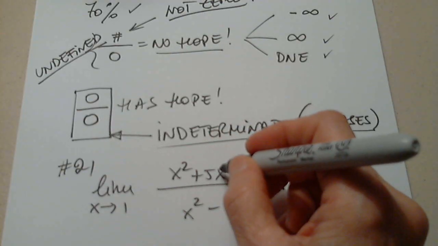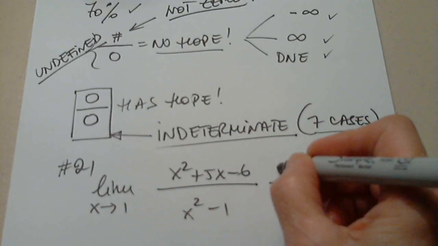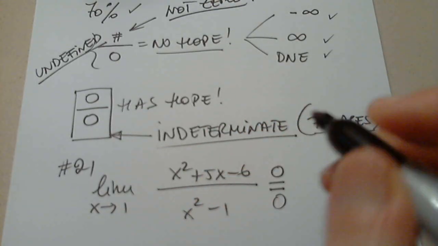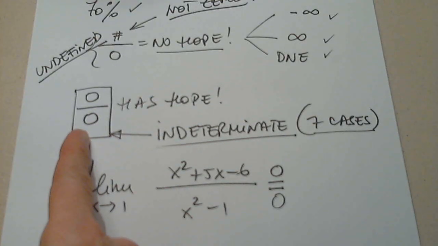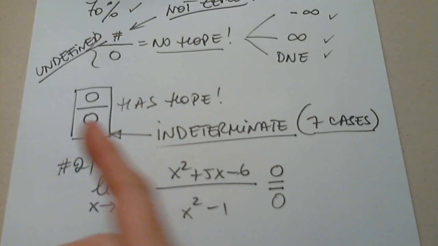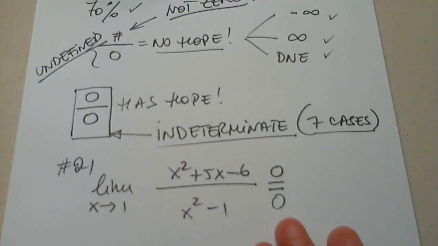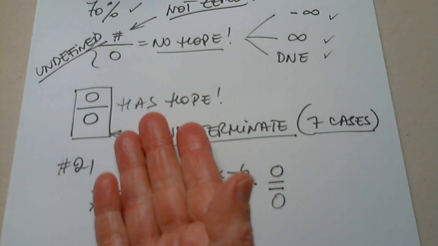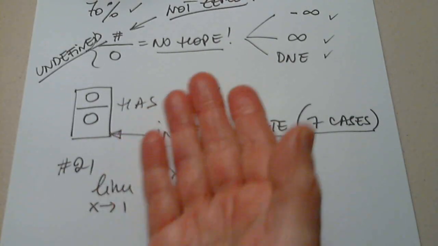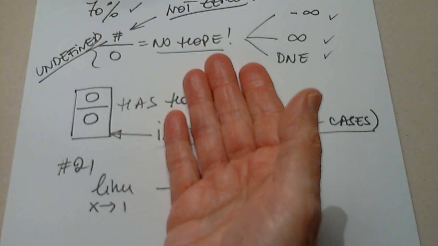1 plus 1 is 2, 1 plus 5 is 6, 6 minus 6 is 0, 1 minus 1 is 0. So I'm in this situation. Does the limit exist? I have no clue. But it definitely has potential. It's not closed up like this one.